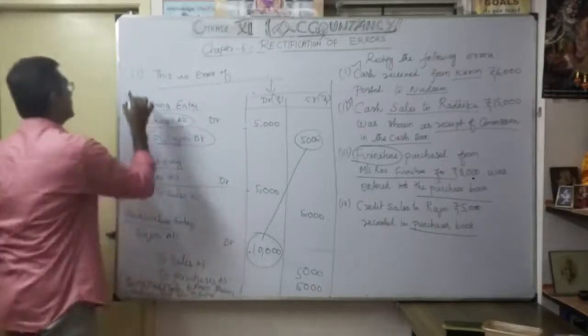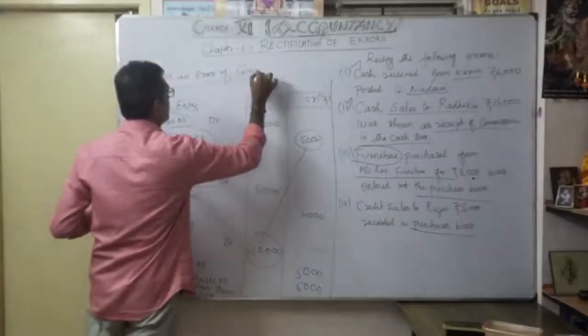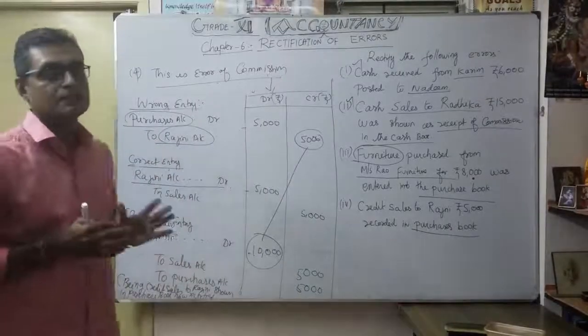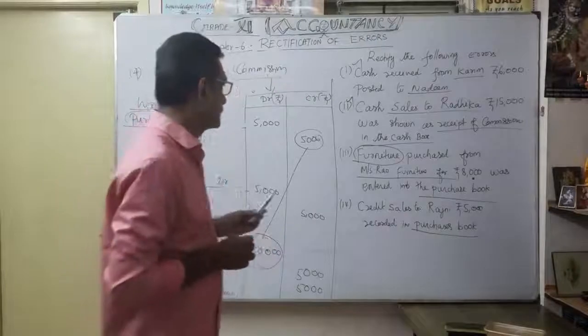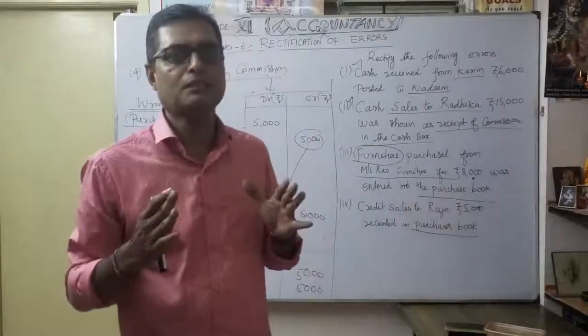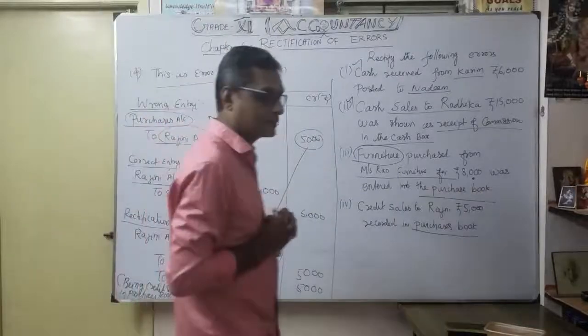So that's what our fourth one is: error of commission. That is very, very important. First I have to write this error of commission under error of posting, so wrongly posted. Understood. That's what, with this fourth example, you can understand to some extent how to prepare and how to rectify the errors. Okay. That is very, very important.